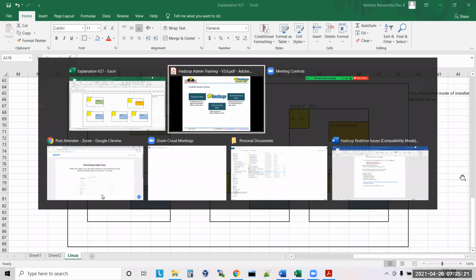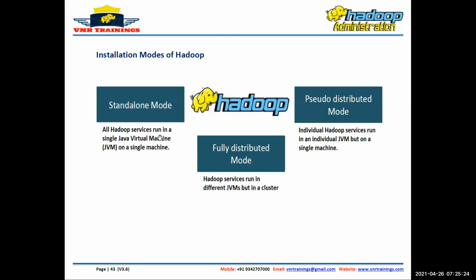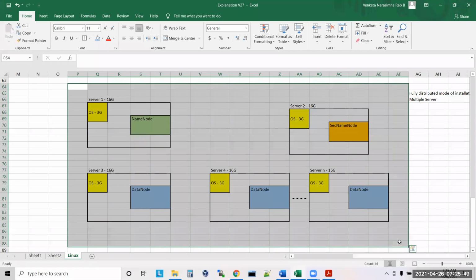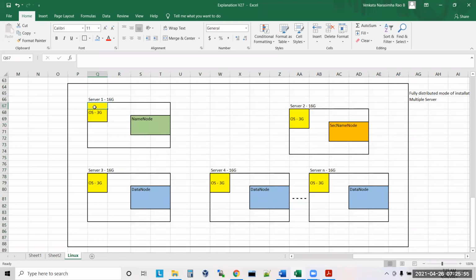This is what I'm telling here now. Standalone means all Hadoop services run in a single Java virtual machine on a single machine. In pseudo mode, individual Hadoop services will run on individual JVMs, but on a single machine. So for standalone and pseudo installation, if you have one laptop or one server, that is more than enough. But in fully distributed mode, Hadoop services run in different JVMs, but in a cluster. Cluster means a group of machines, so all Hadoop services will run inside the cluster, and services also run separately. Got it, guys?